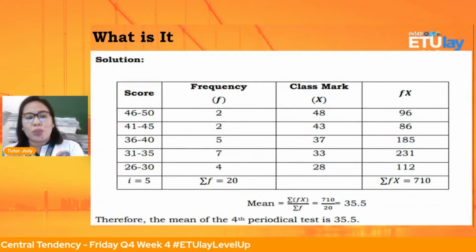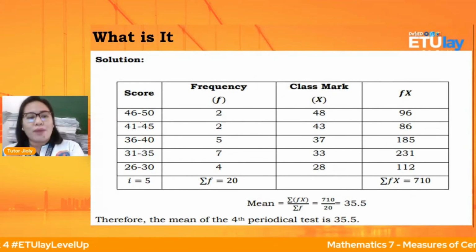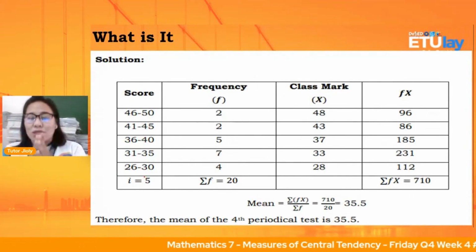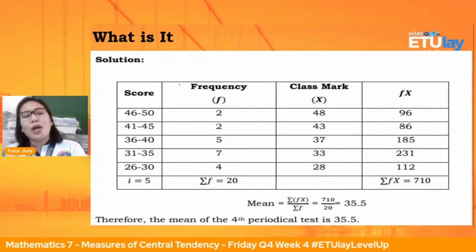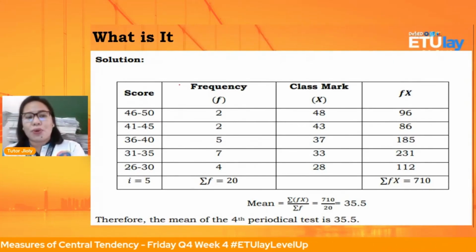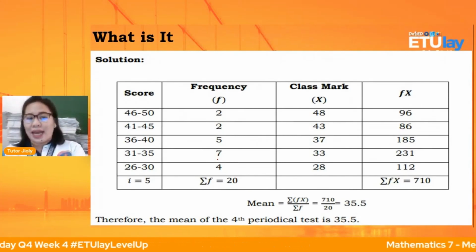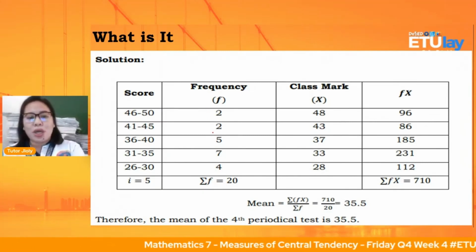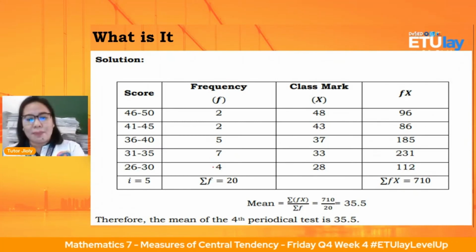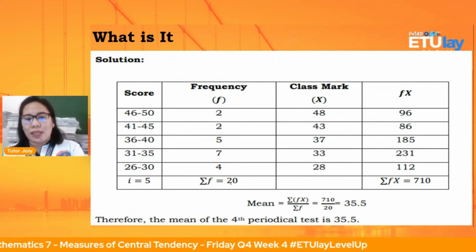Okay, same with 31 to 35, 36 to 40, 41 to 45, 46 to 50. 5 po yung interval, yung gitna ha, yung distance. Okay? Then, sabi ko nga, ulitin ko, given po yung scores natin, given po yung frequency, ang gagawin po natin, i-add natin si frequency. Okay, this is the sum of frequency natin, 20. 2 plus 2 plus 5 plus 7 plus 4, that is 20.